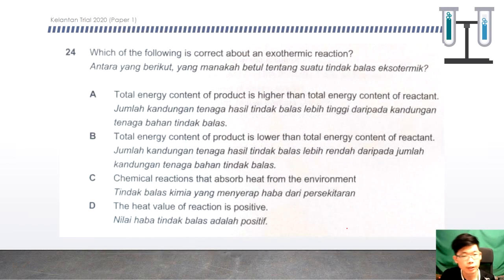24. Which of the following is correct about exothermic reaction? Exothermic means heat is released to the surrounding. So we look into the choices here. Total energy content of the product is higher than the energy content of the reactant. This statement is wrong. It should be lower because heat is released to the surrounding already. So the product should contain a lower energy content. B, this one is correct. So the answer should be B.